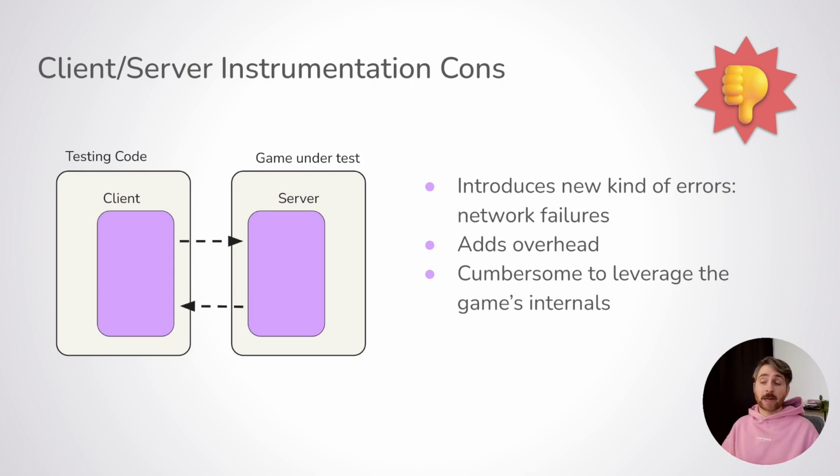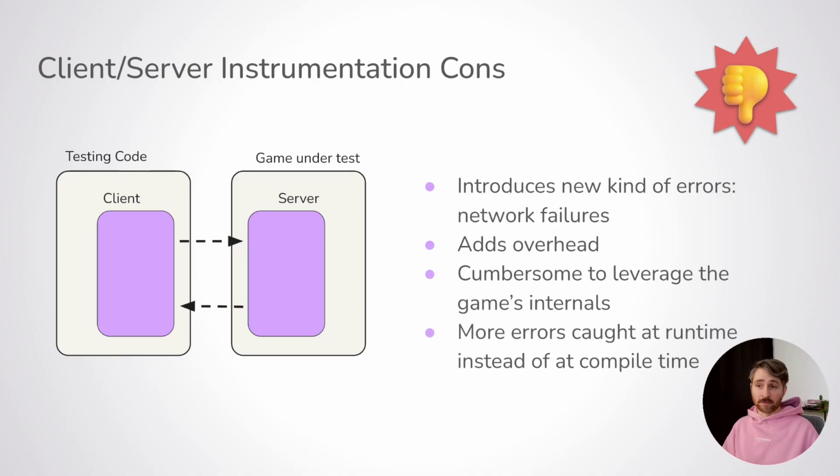So if you need to buy currency to modify the state of the currency, this can be annoying because you need to go through a loop of going through menus and then buying some currency. And that's slower than directly modifying the state of the game, obviously. Finally, since everything needs to go through the network, static analysis will be less helpful. So an entire class of errors you might have caught at compile time, now you have to deal with at runtime. And so they will be caught a bit later.